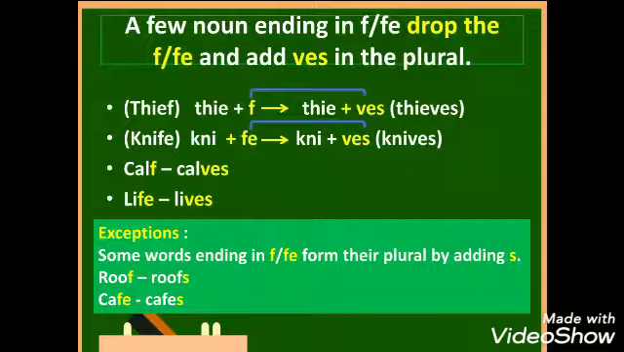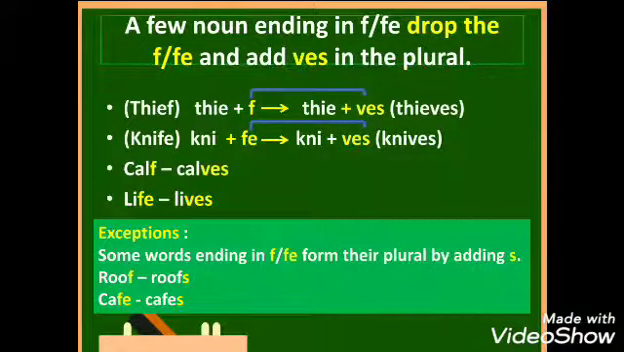I hope you are getting the point. Similarly, the word knife ends with the letters F-E. Therefore, we will drop the letters F-E and add V-E-S to it. Therefore, knife becomes knives. There are some exceptions.